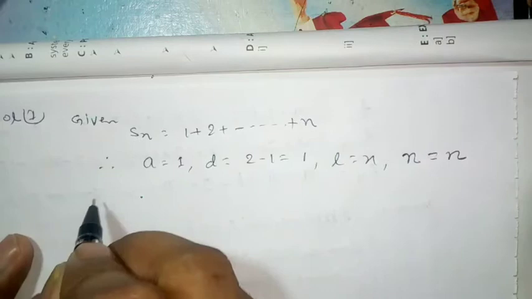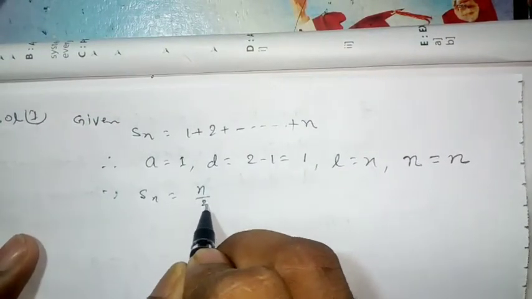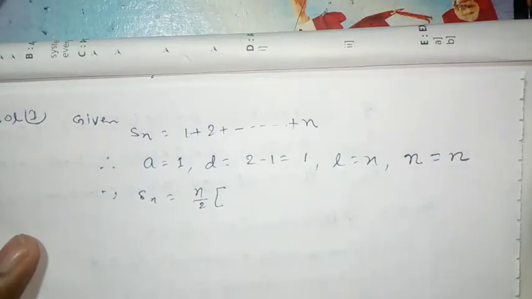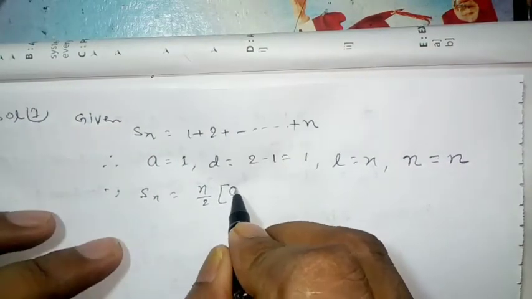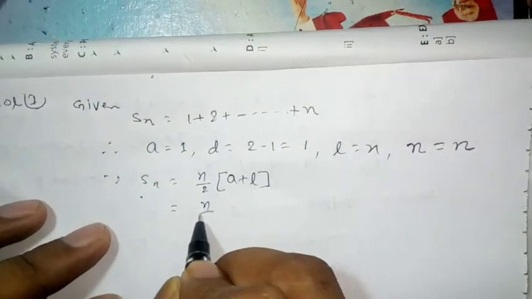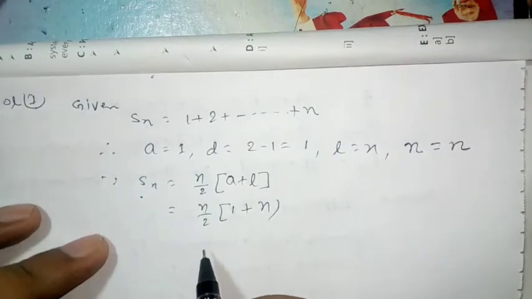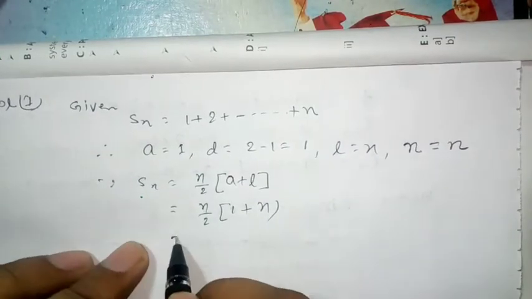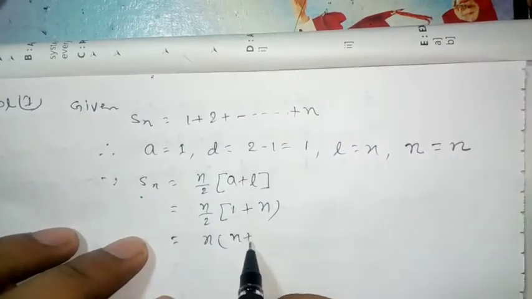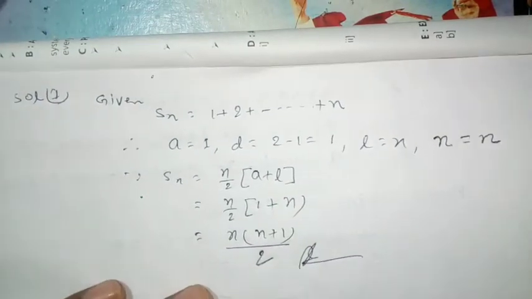Now because Sn is equal to n by 2 into A plus L, that is n by 2 into, A is equal to 1 and L is equal to n, is equal to n into n plus 1 by 2. This is your answer.